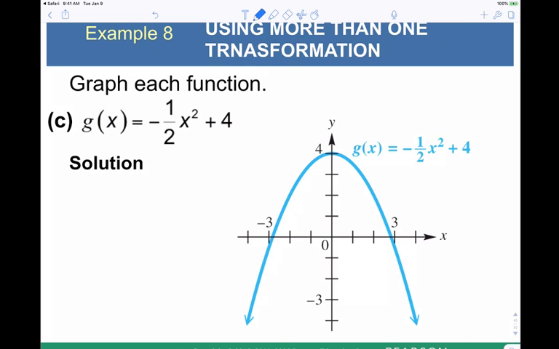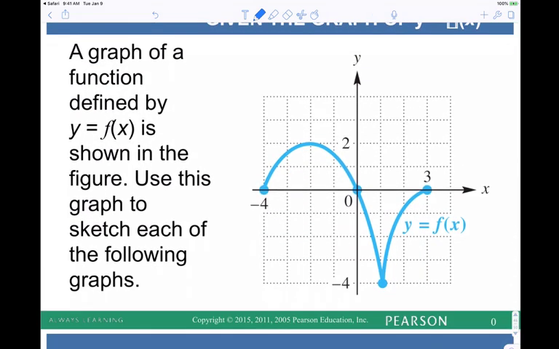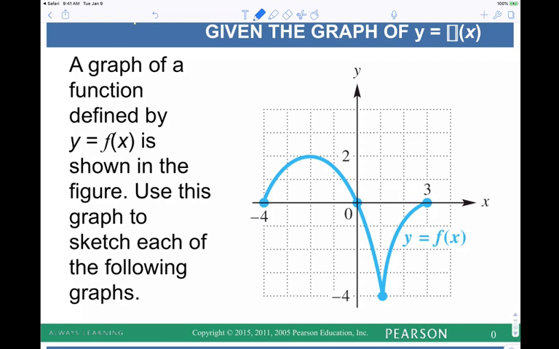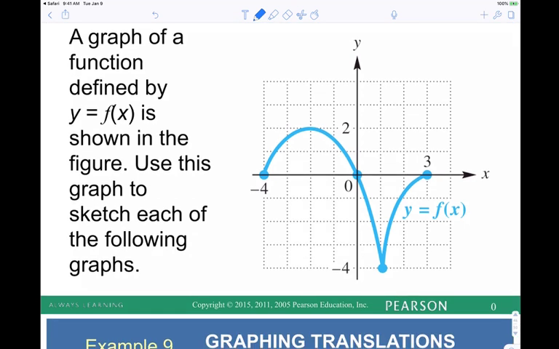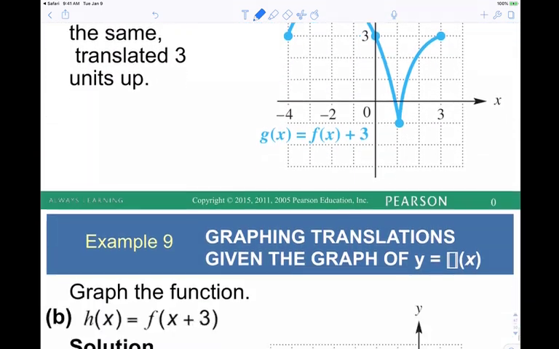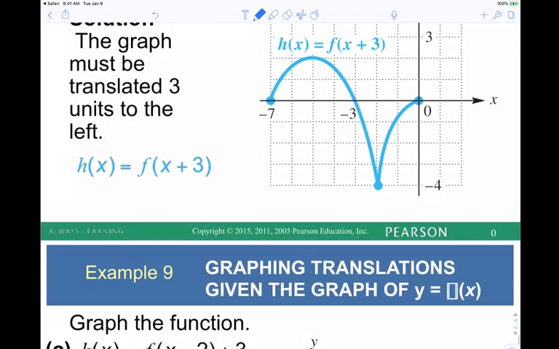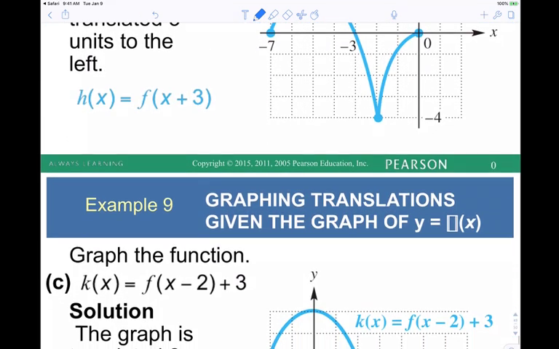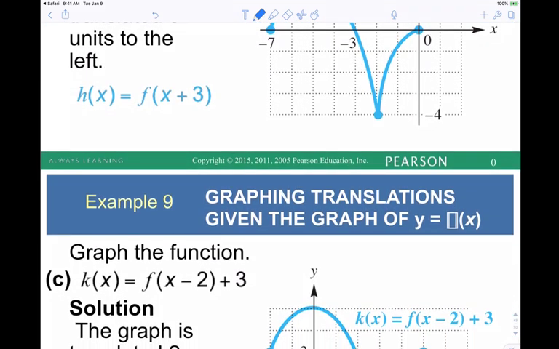We're out of time, so I'm just trying to wrap it up. The graph of this function is shown. Use the graph to sketch the new one. Now this one, we have this weird graph. I'm going to leave this as an exercise. You can do this, because all you've got to do is the same stuff we've been doing. Just keep doing the same stuff. Outside manipulations are vertical.